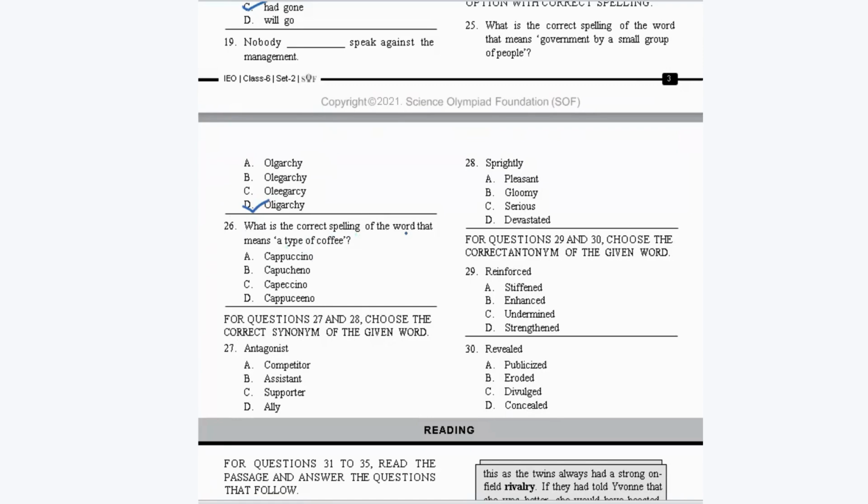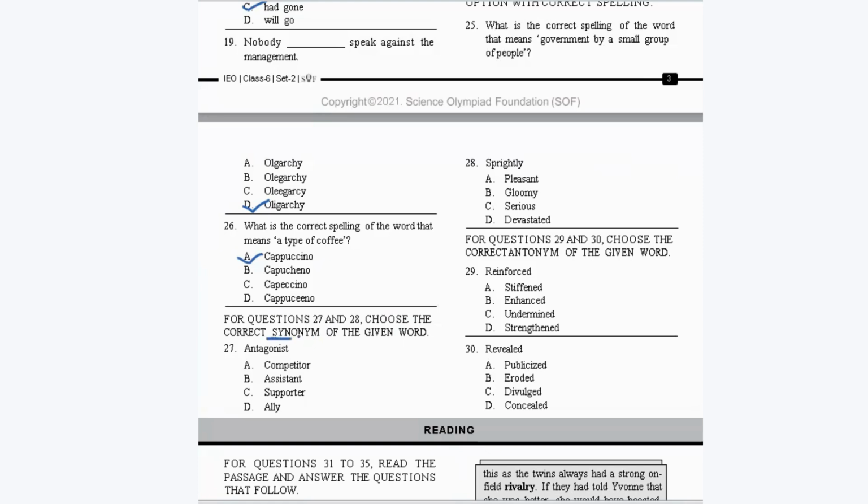Next, what is the correct spelling of the word that means a type of coffee? Definitely it is cappuccino, C-A-P-P-U-C-C-I-N-O. So it's option A. Cappuccino.